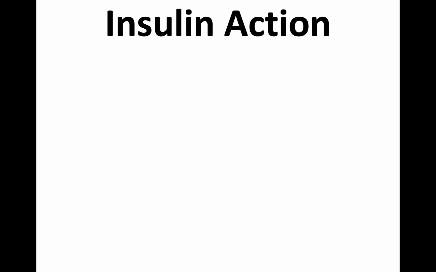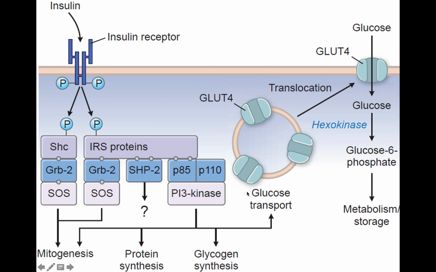Right. Now moving on to the insulin action. What are the insulin actions? Again, this is what we have discussed, the same thing. The tyrosine kinase linked receptors, various intracellular proteins are activated. This part has been discussed in general pharmacology when we discussed the pharmacodynamics. All right. So which eventually activate various genes like mitogenesis, protein synthesis, glycogen synthesis.